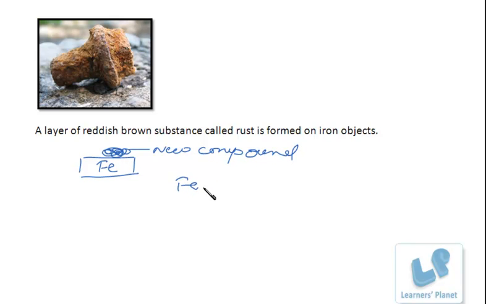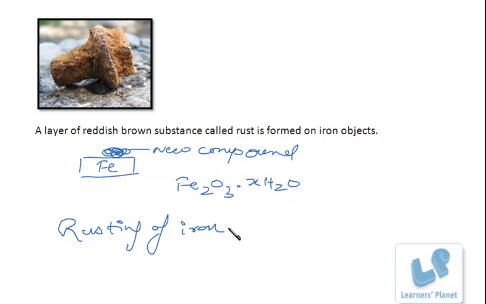The compound is Fe2O3·xH2O. So this is the rusted bolt and this new compound is formed. So rusting of iron is a chemical change.